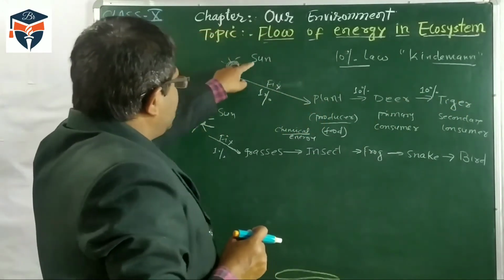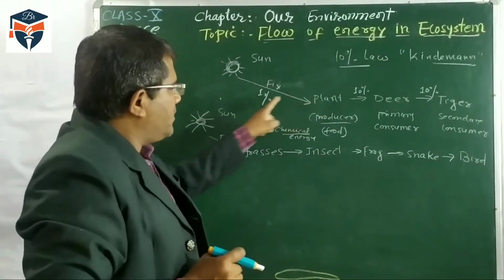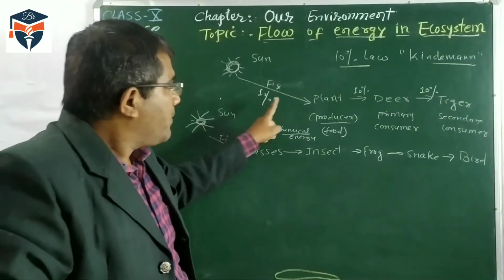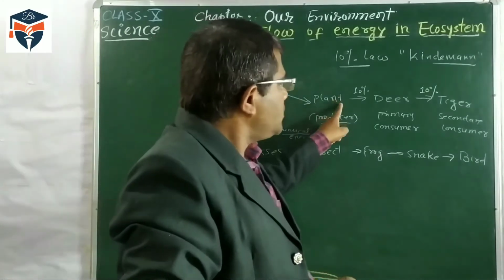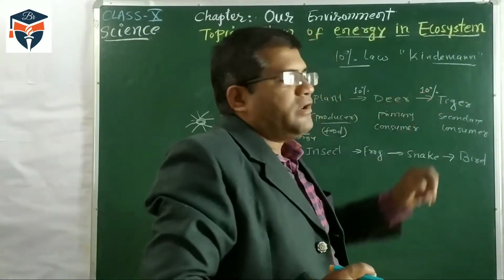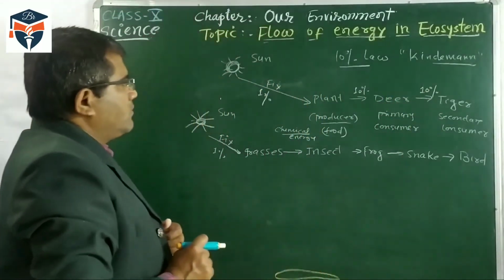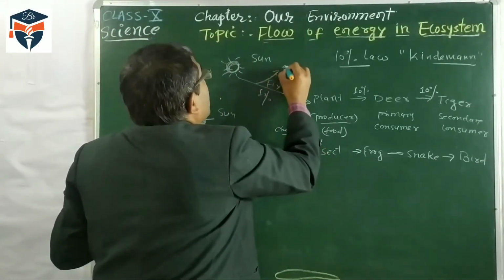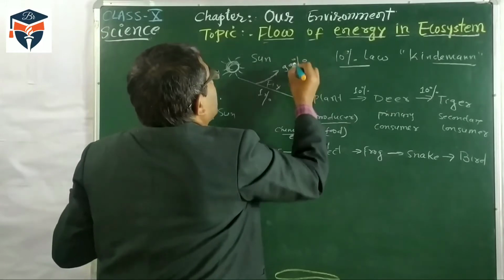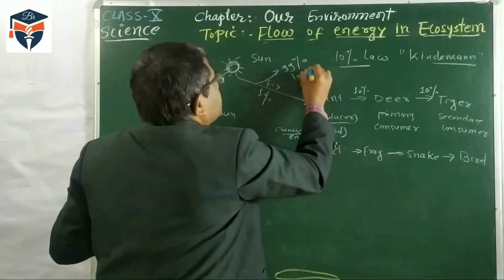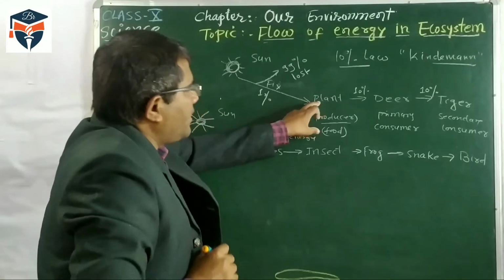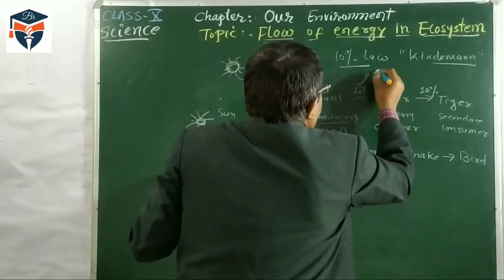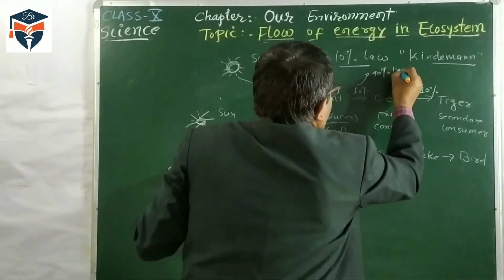So when sunlight is absorbed by the plant, only 1% of the energy is trapped. Then after the producer, at each trophic level, 10% energy is transferred. It means about 99% of the solar energy gets lost. In the plant, 10% energy gets transferred, so about 90% of the energy gets lost.